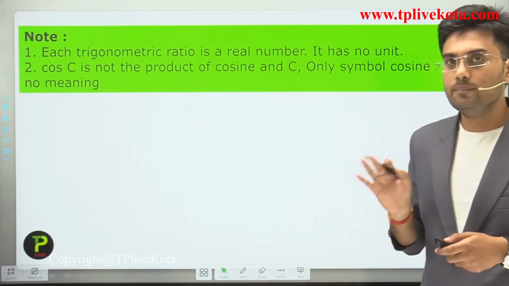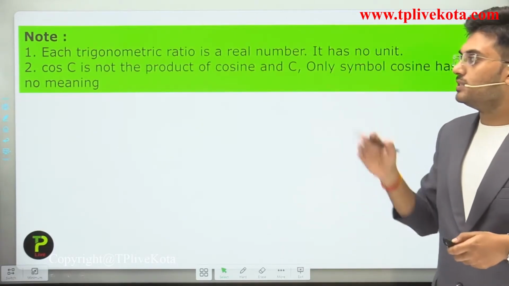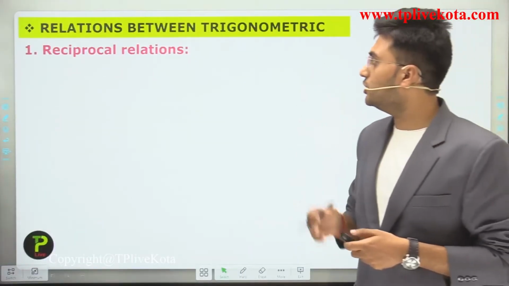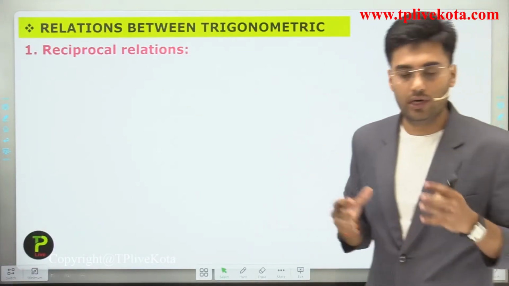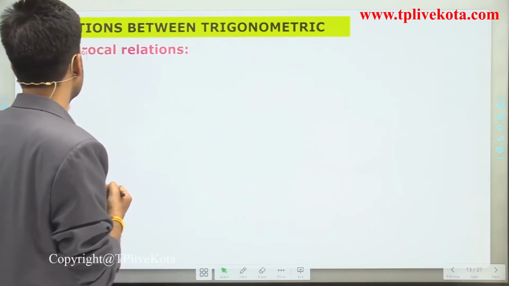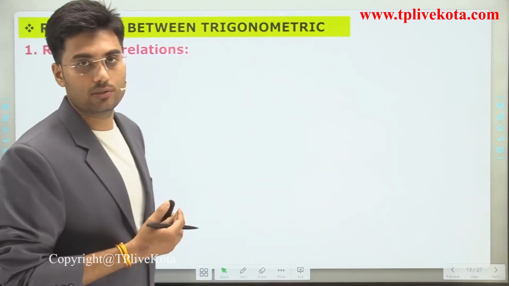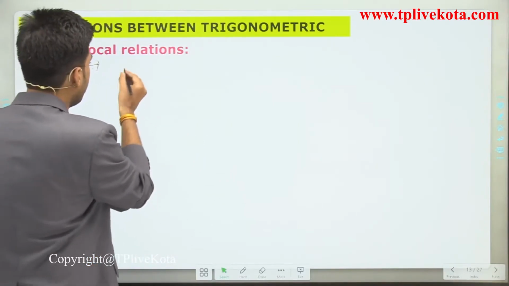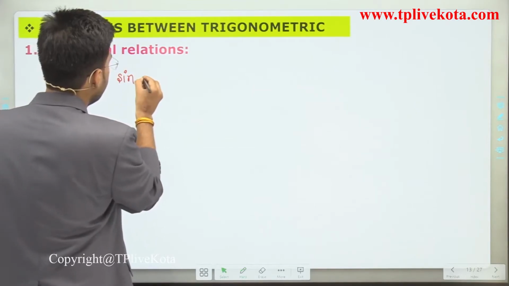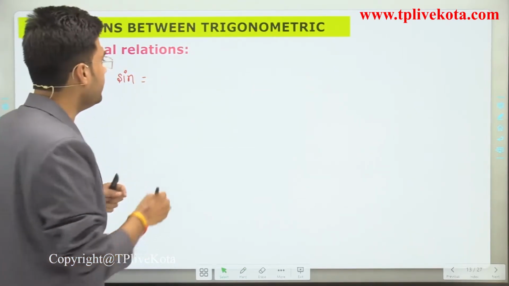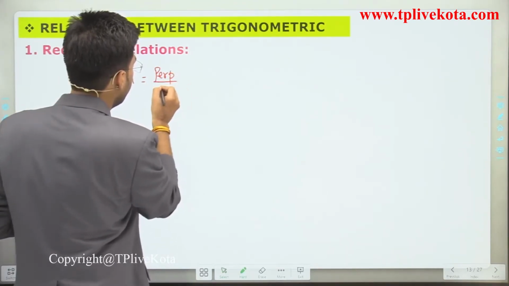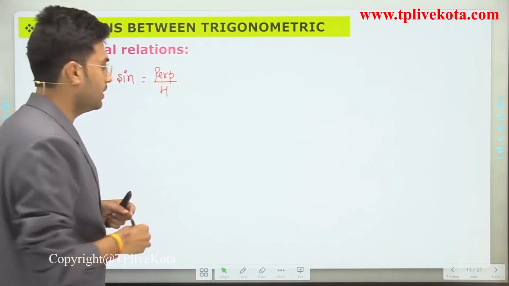Now students, after this, let's discuss the relation between trigonometric ratios. First of all, we discuss reciprocal relations. Students, we studied that sine is perpendicular divided by hypotenuse.